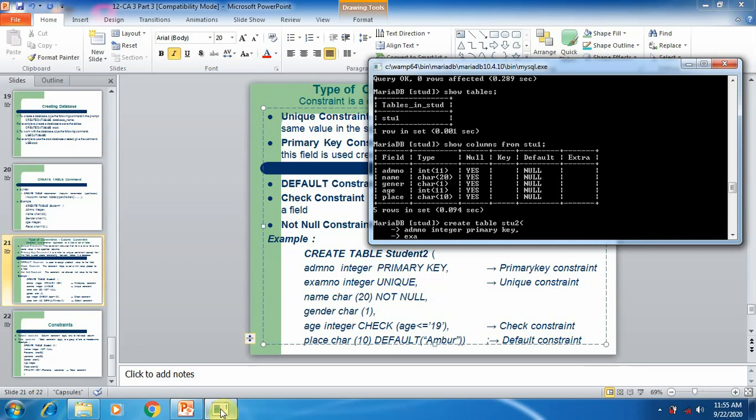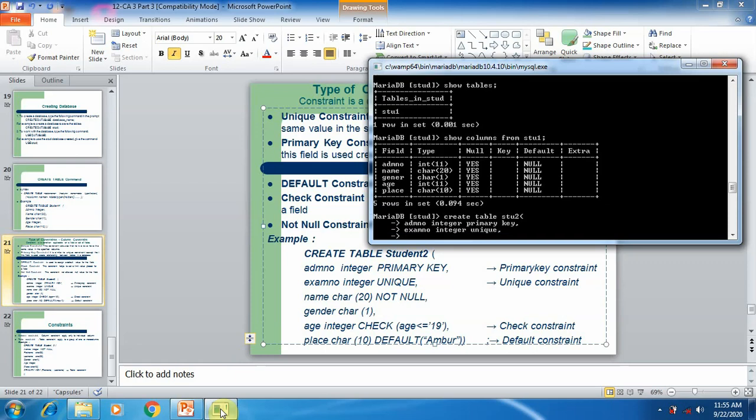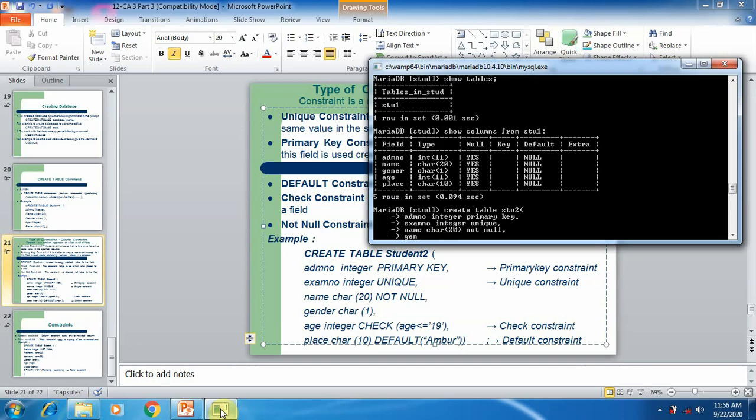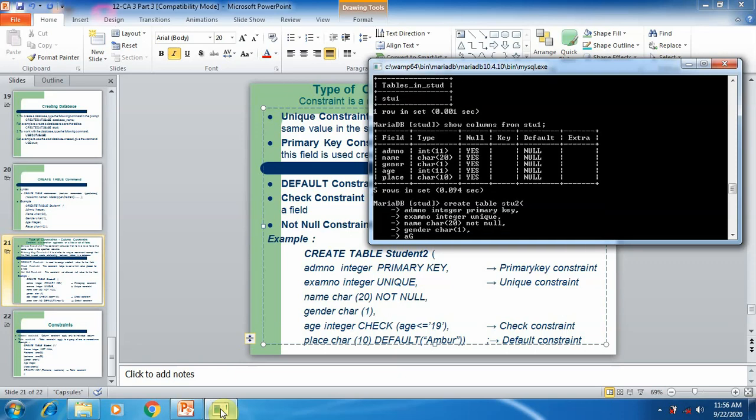Next column is exam number, space, data type integer, constraint name is unique, comma. Name, data type is char, size of the data type is 20, constraint for the specific column is not null. And then next column called gender. This column does not have any constraint.